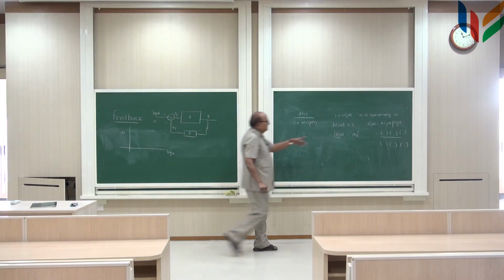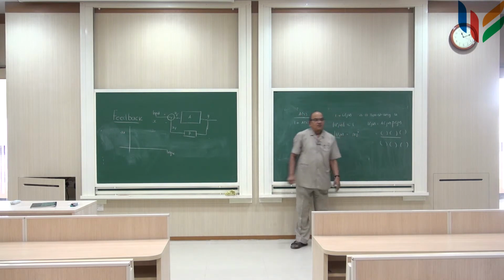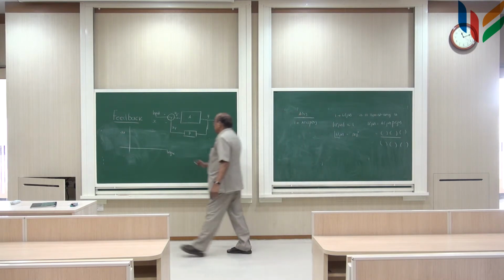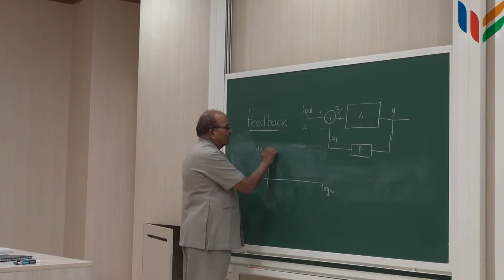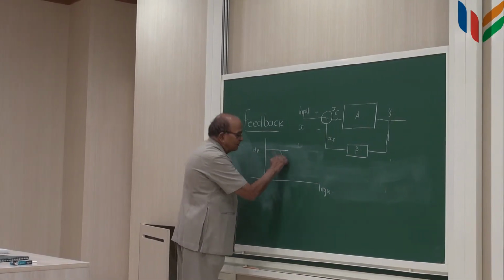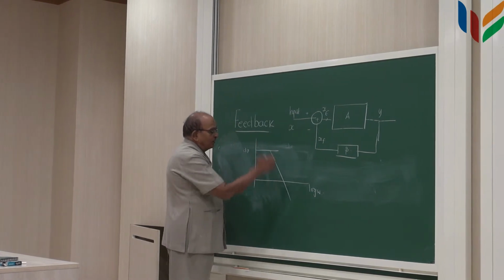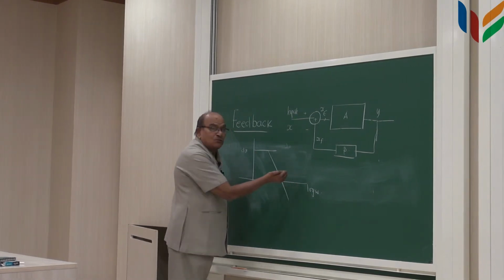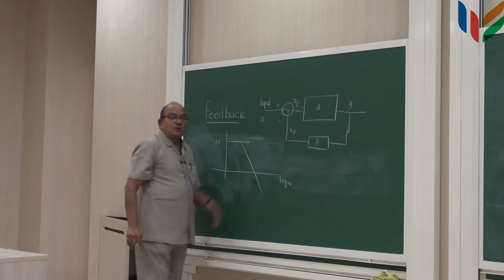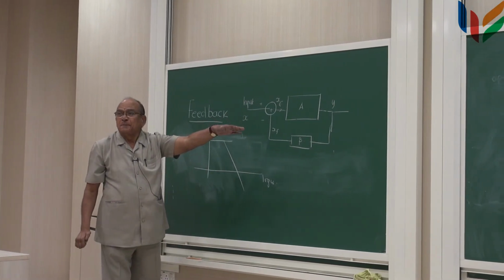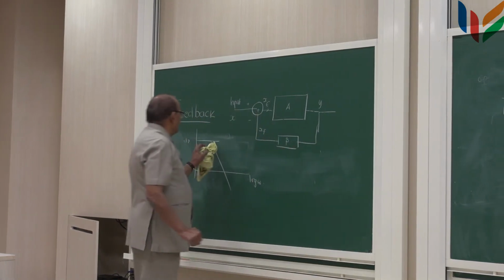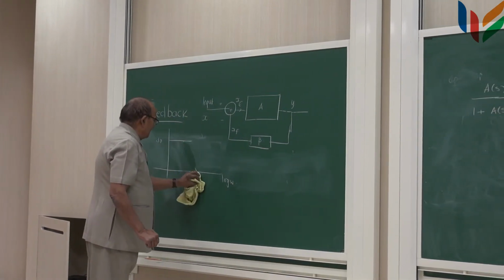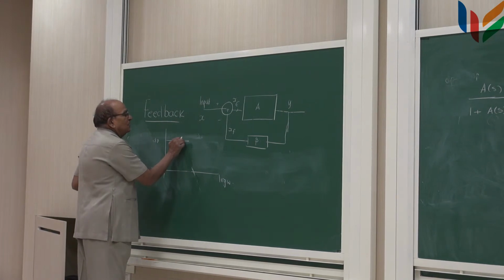This first term will be what? There will be some constant, then this will come down and go up somewhere. I don't know how the poles and zeros are distributed. The zero is first and the pole is next.